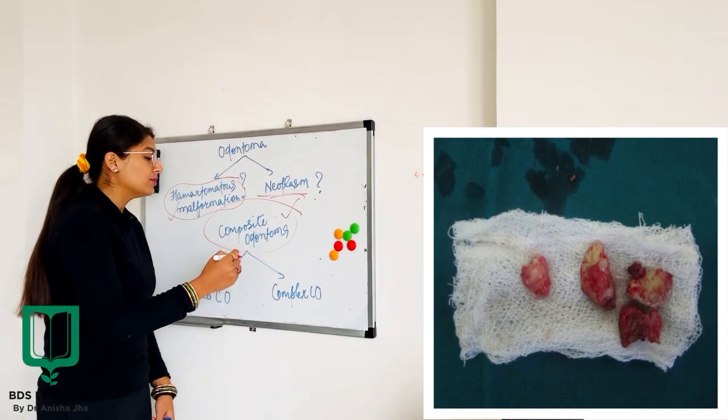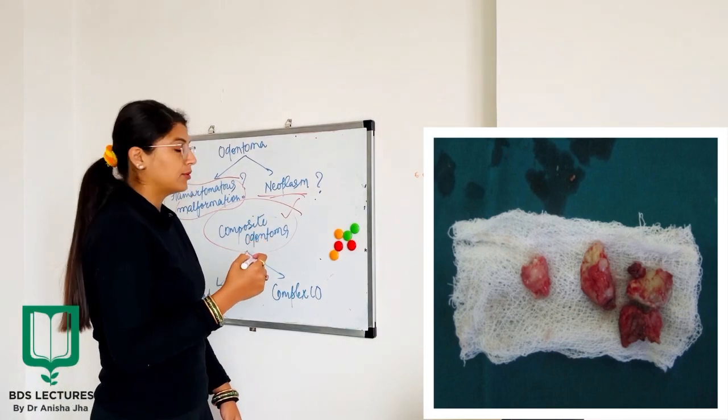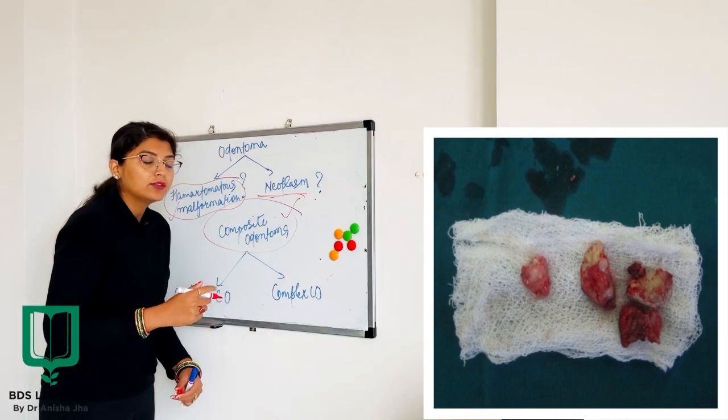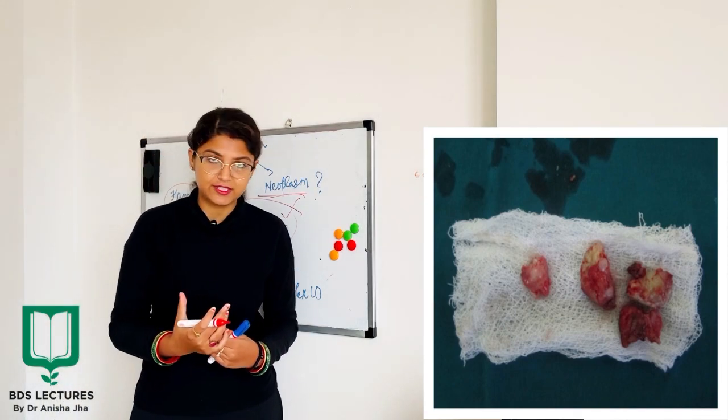Now coming to the categories, we have two different kinds of odontoma depending upon the pattern of formation of the structure.